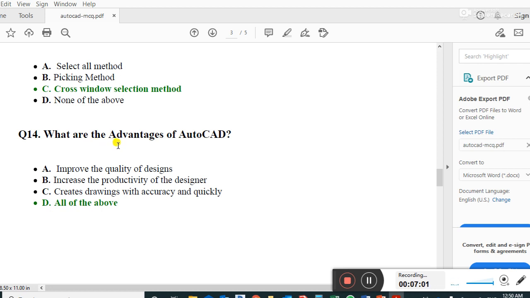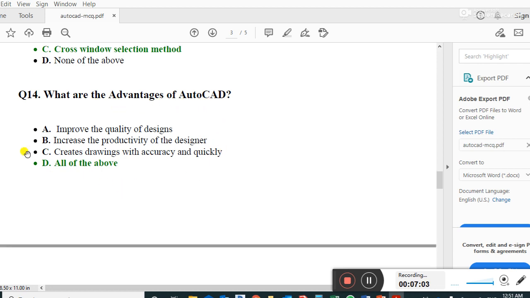What are the advantages of AutoCAD? All of the above. Guys, it improves the quality of design, increases the productivity of the designer, and creates drawings with accuracy and quickly.